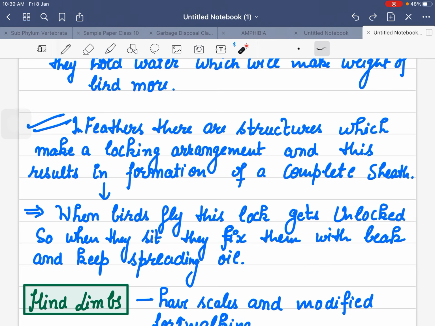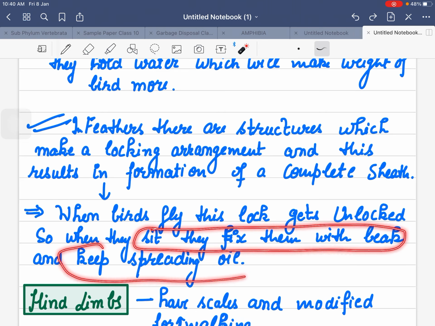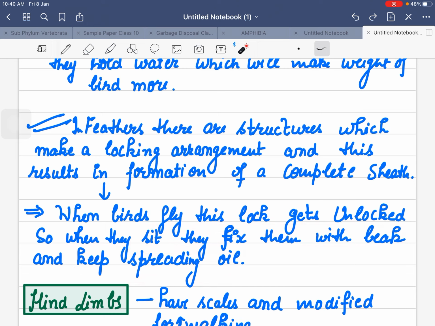So when they sit, they fix them with their beak and keep spreading oil on their feathers. This interlocking arrangement is a kind of protective cover, and the moment they fly, it is unlocked. So they have to keep fixing it up with their beak.